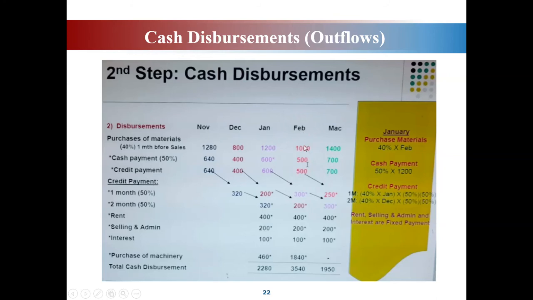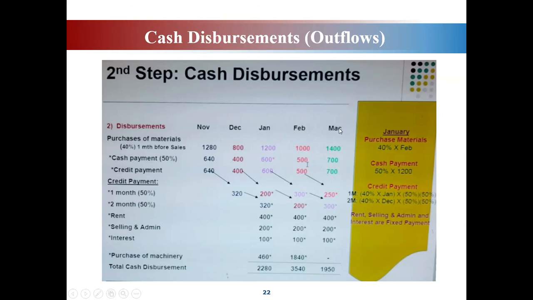What about purchase in February? 1,000. Purchase in February comes from 40% of sales in March, because this 1,000, you buy the materials for March. So you buy earlier, 1 month before sales. So this 1,000 is 40% of March total sales.